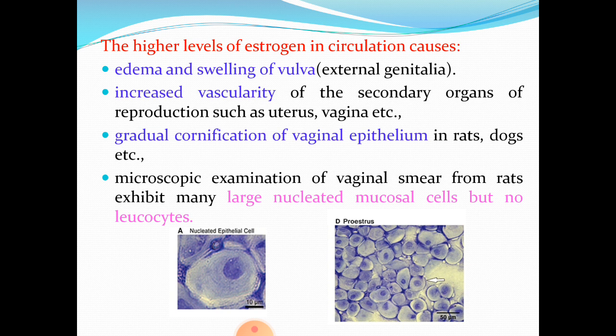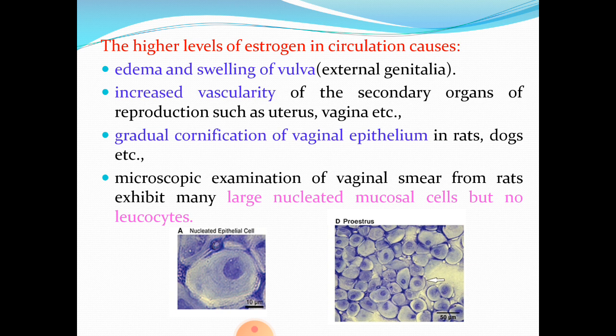At this juncture, I would like to tell you that there is a technique called vaginal smear technology. You can just take a medicine dropper with a drop of distilled water, insert into the vagina of rats, then suck the fluid present there, then make a thin smear of it onto a clean slide and stain, or without stain also you can observe.